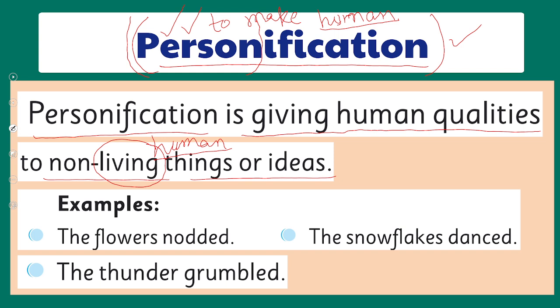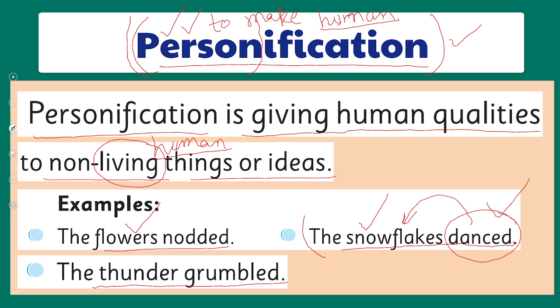So let's take an example. The flowers nodded. We use the flowers, and we associate a quality of humans with the flowers. In the second example, the snowflakes dance. Dancing is an action which is carried out most of the time by human beings, and we associate this with a non-human thing. That's why we are personifying snowflakes there. Thirdly, the thunder grumbled.